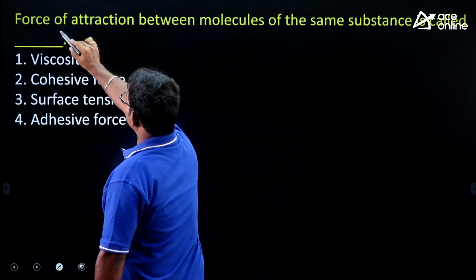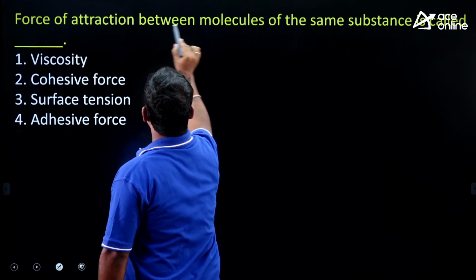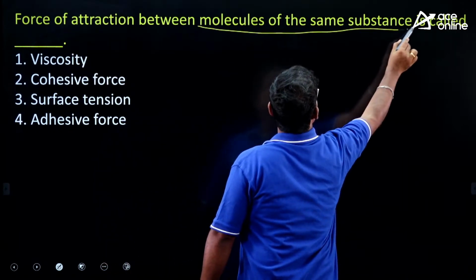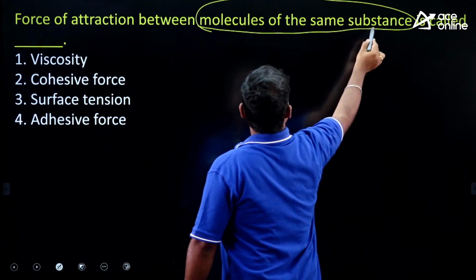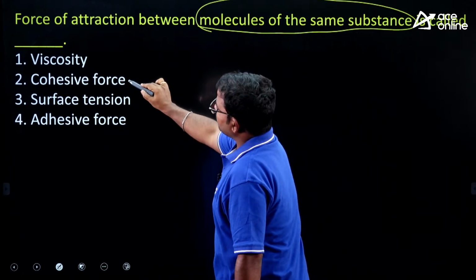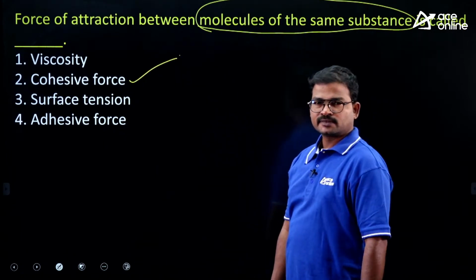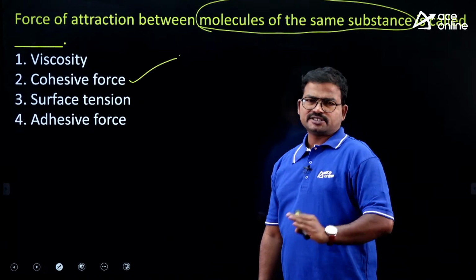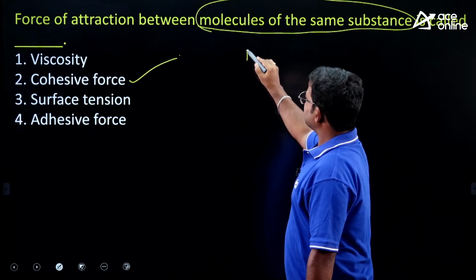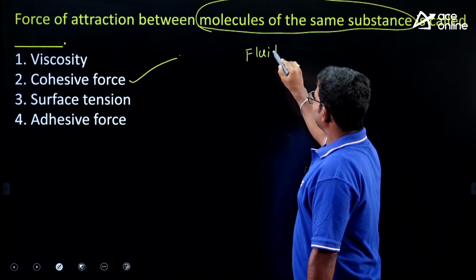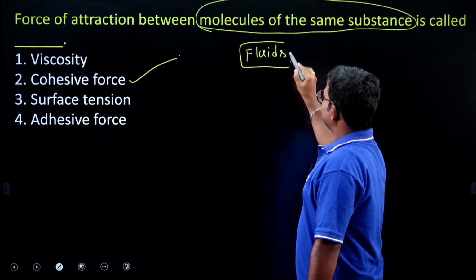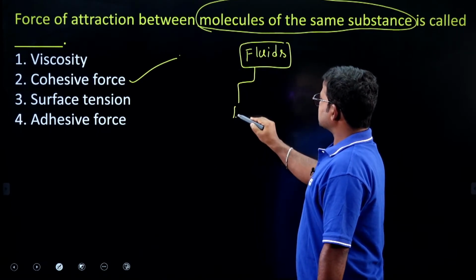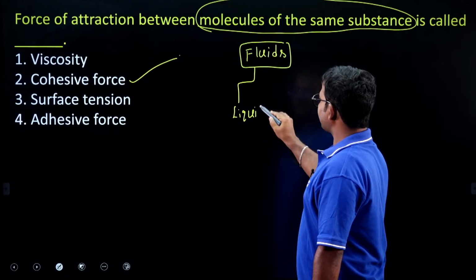If you observe the question, force of attraction between molecules of the same substance: those types of forces are called cohesive forces. For example, consider fluids, mostly liquids and gases.